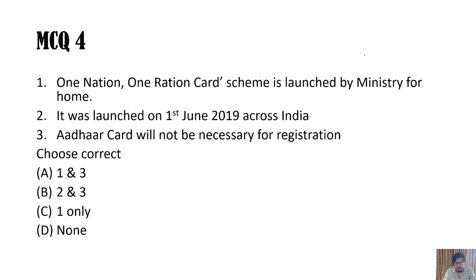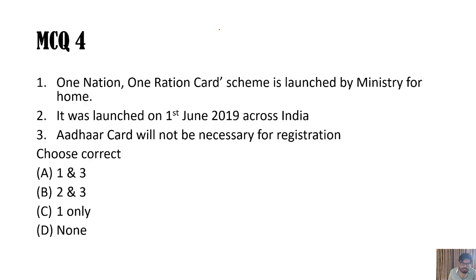Next, one nation, one card, one ration card, ONORC. ONORC scheme is launched by Ministry of Home? No. It is launched by the Ministry of Consumer Affairs and Food and Public Distribution. It was launched, actually it was not launched. It is going to be launched next year. 1 year period is given to all the states and all the districts and all these ration shops.